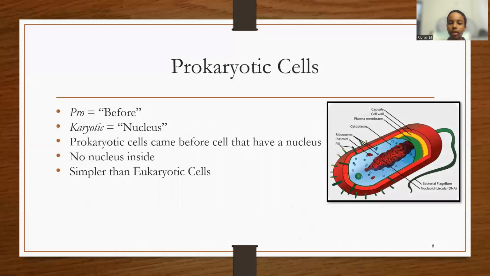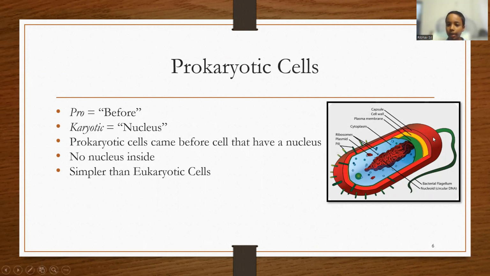Prokaryotic cells. Pro means before, and karyotic means nucleus. So, prokaryotic cells came before cells that have nucleuses, meaning that prokaryotic cells do not have nucleuses. Not having nucleuses does not allow prokaryotic cells to be as advanced, complex, and large as other cells, the eukaryotic cells. So they are much simpler and smaller than them.